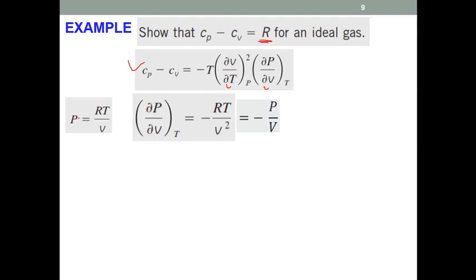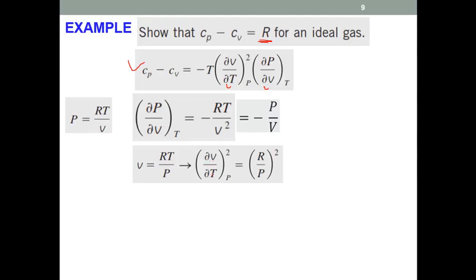That means we have to take the derivative of pressure with respect to volume by keeping temperature constant. That will be equal to minus RT by V square, whereas RT by V is again P, so that will be equal to minus P by V. For the first term, the derivative of volume with respect to temperature at constant pressure, we have to rearrange a bit. V is equal to RT by P. So if we take that derivative, partial V by partial T at constant pressure, that will be equal to R by P.